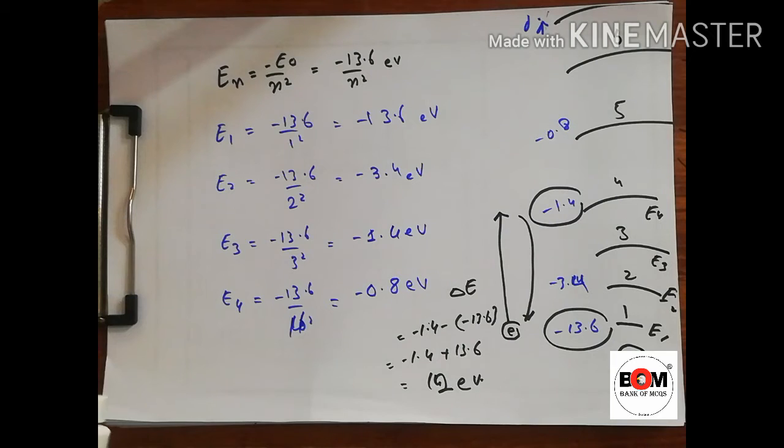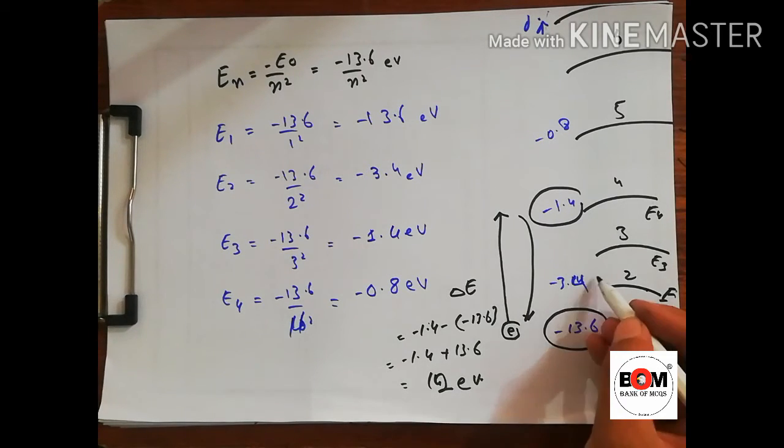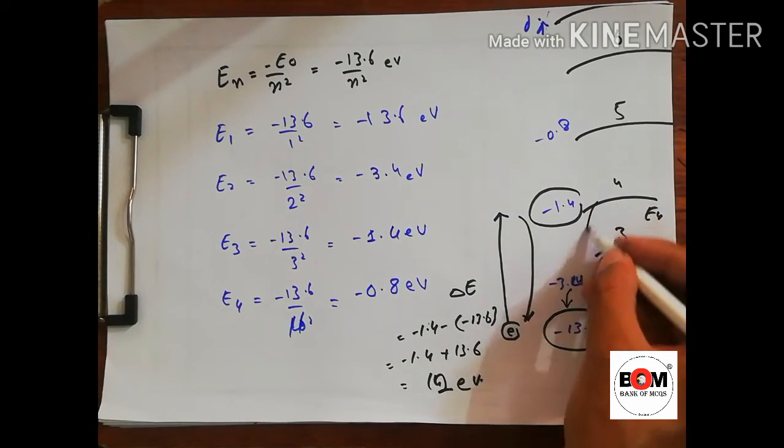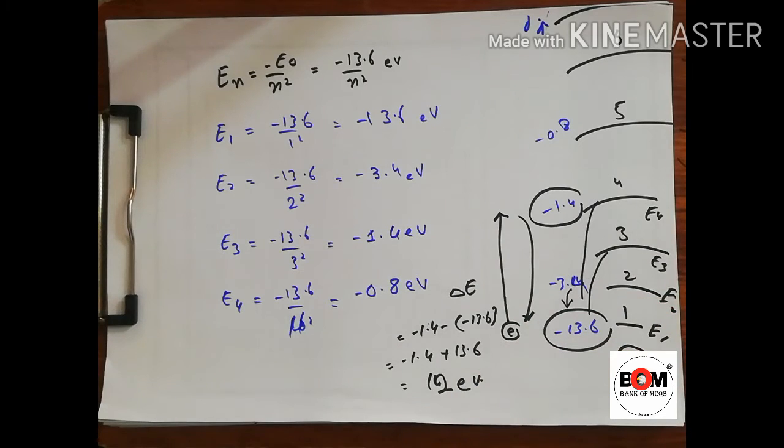Now for the Lyman series, what is the energy? E2 minus E1, because in the Lyman series the electron falls to the first shell. So for Lyman series, minus 3.4 minus minus 13.6 is equal to something. This is Lyman, for Balmer, for Paschen, from the Paschen paper.